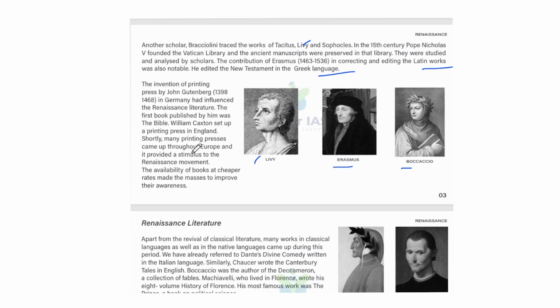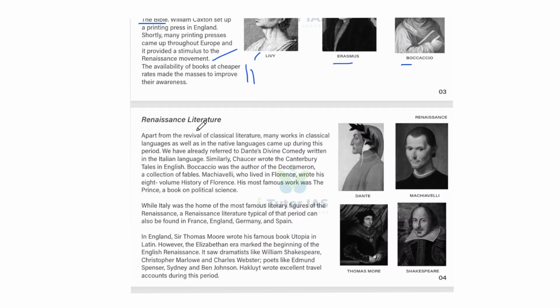The invention of the printing press by Johannes Gutenberg, around 1398 to 1498, in Germany, influenced the Renaissance literature. The first book published by him was the Bible, and William Caxton set up a printing press in England. Shortly, many printing presses came up throughout Europe, and it provided a stimulant to the Renaissance movement. The availability of books at a cheaper rate made the masses improve their awareness. So printing books was an important change in society.